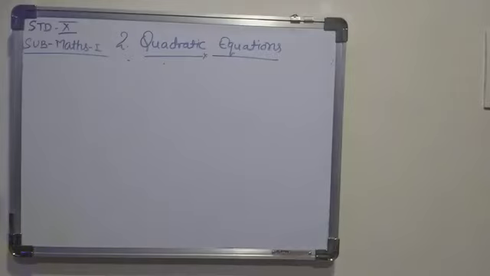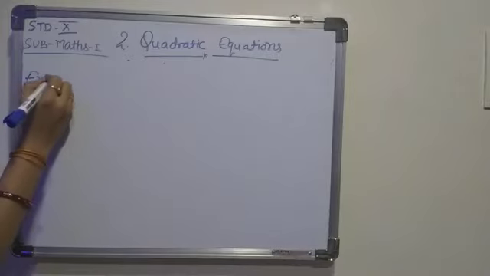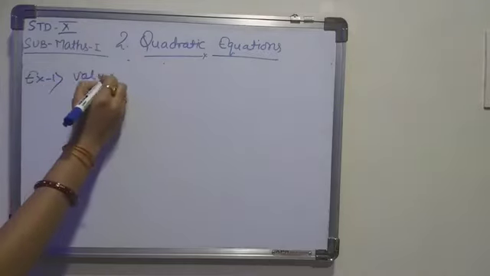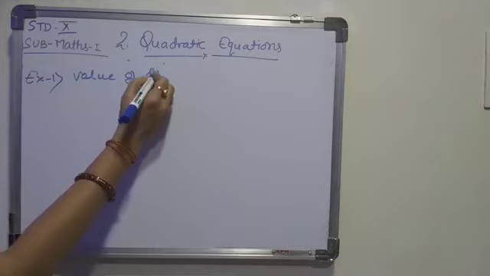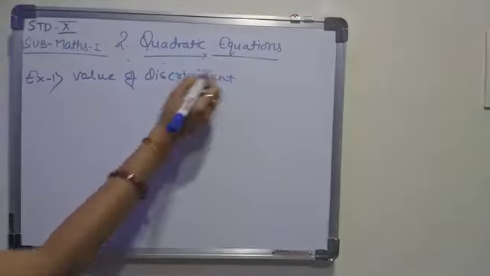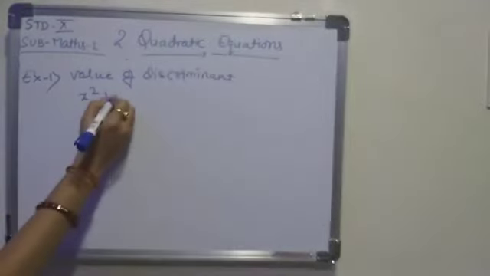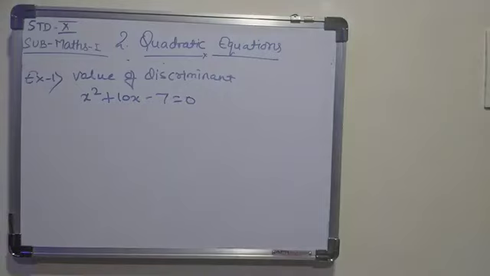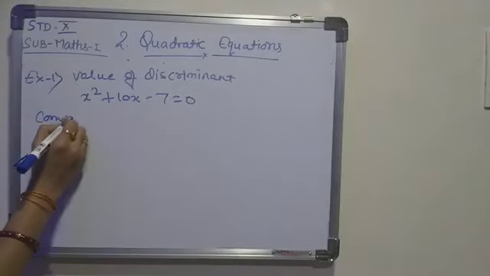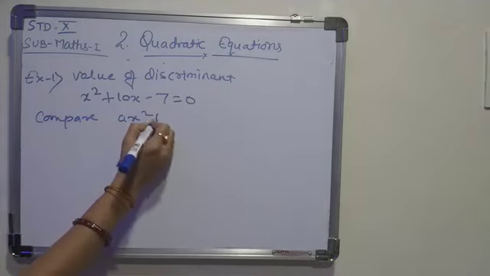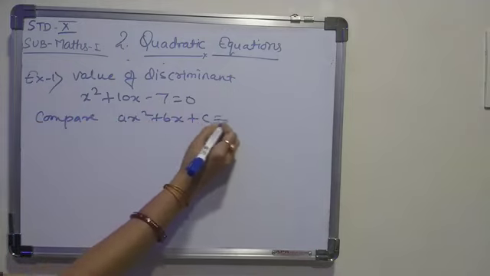See the example. Find the value of discriminant. We have to find the value of discriminant of the equation x square plus 10x minus 7 equals to 0. So first we are going to compare this equation with ax square plus bx plus c is equals to 0.